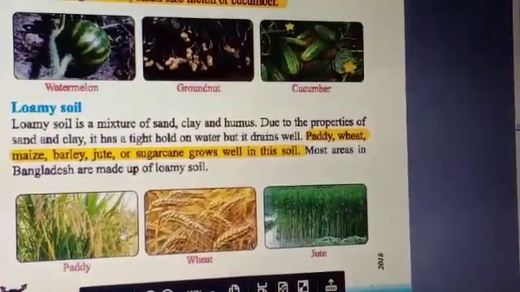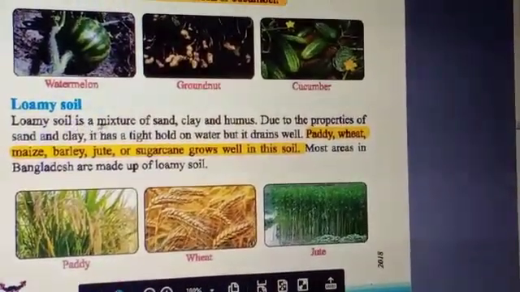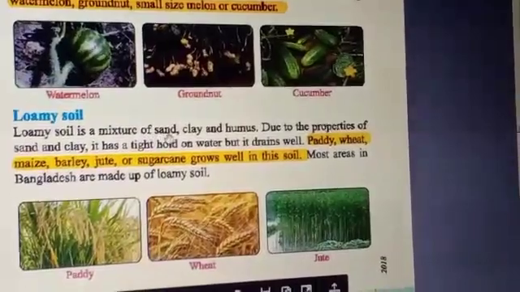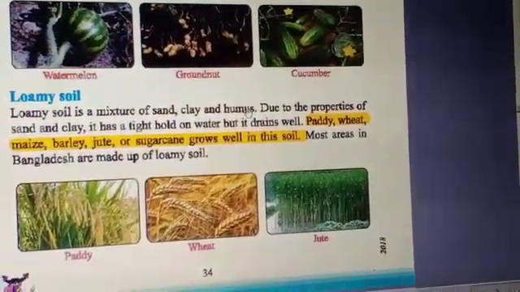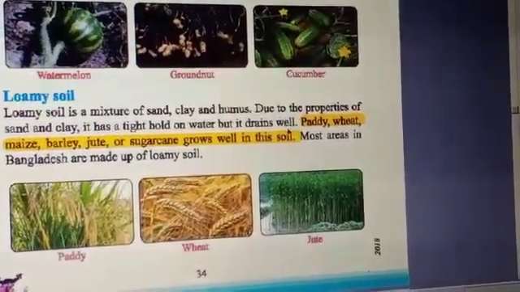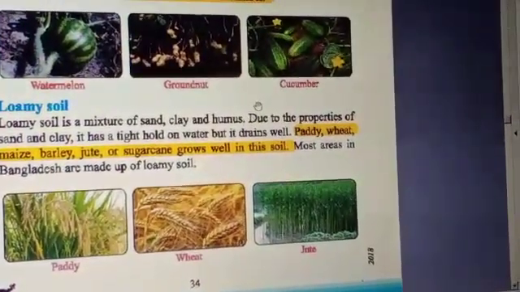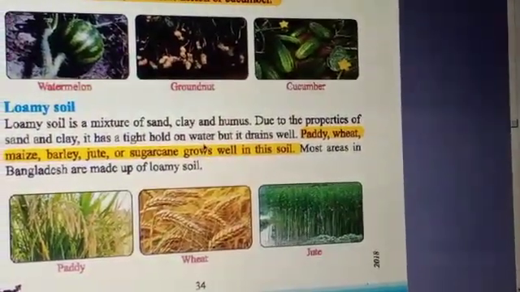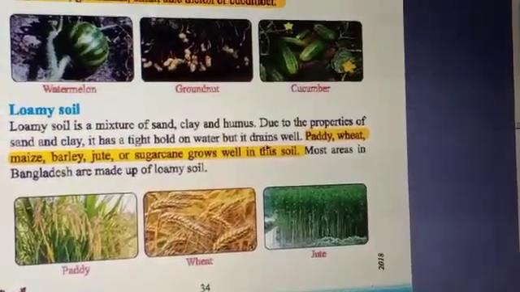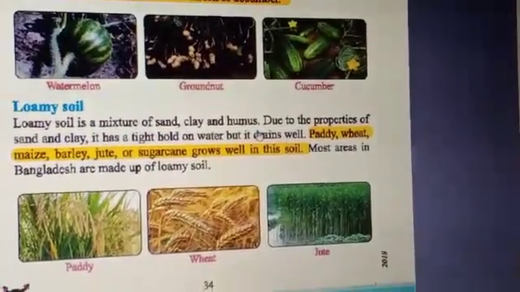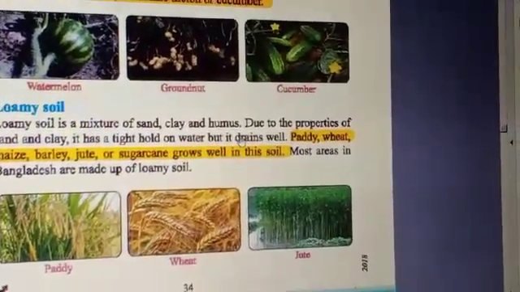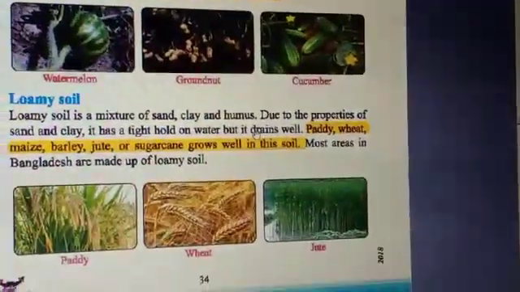Next, loamy soil. Loamy soil is a mixture of sand, clay and humus. This is also we have learned from our previous class. Due to the properties of sand and clay, it has a tight hold on water, but it drains well. So as loamy soil is a mixture of sand, clay and humus, it has the properties of both sand and clay.